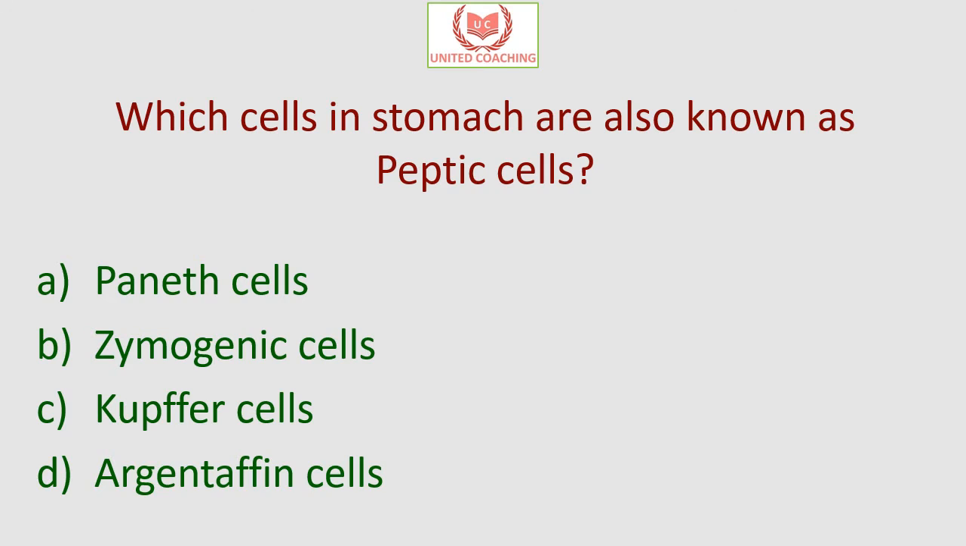Our next question is, which cells in stomach are also known as peptic cells? Is it Paneth cells, or zymogenic cells, or Kupffer cells, or argentaffin cells? So the answer is zymogenic cells. Zymogenic cells are also known as peptic cells. The peptic cells, or the gastric chief cells, are the cells in the stomach that release pepsinogen or chymosin. So the answer to this question is zymogenic cells are also known as peptic cells.